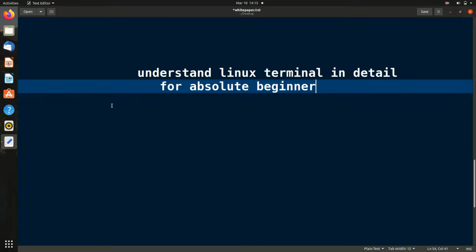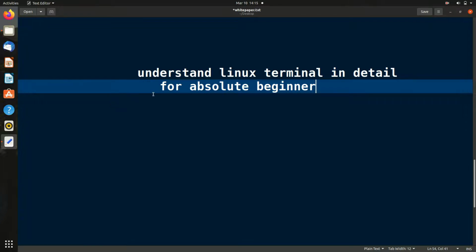But for a beginner, this is very difficult because in different videos you just see the commands, do this, do that, but it is not in detail, and you do not get the feeling of how to use the terminal. So watch this video till the end. There are some more series that I have made, and the link is in the description, in which you can see all the commands that you can use frequently, and you will understand them in great detail. This is for beginners.